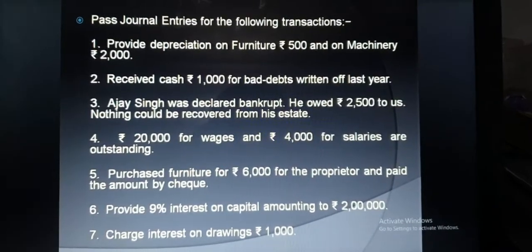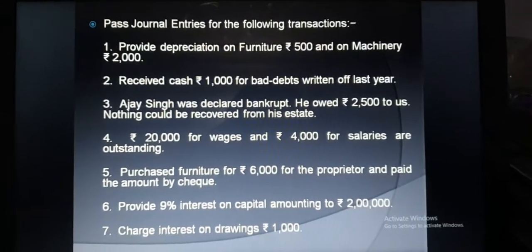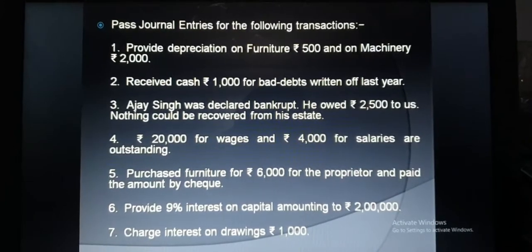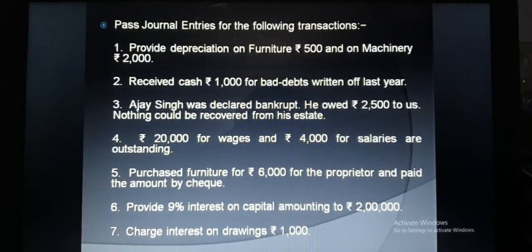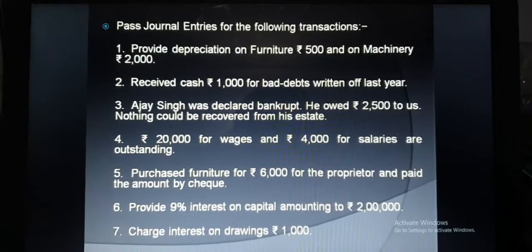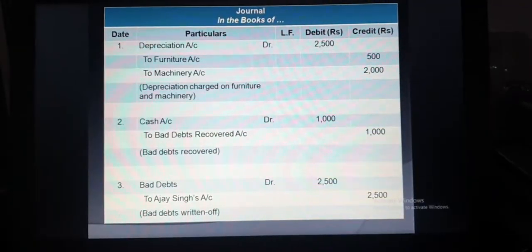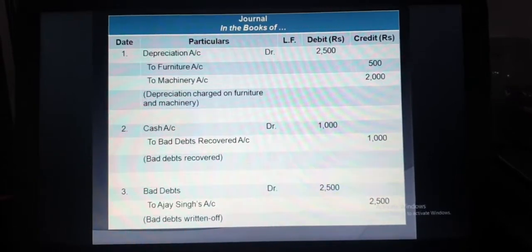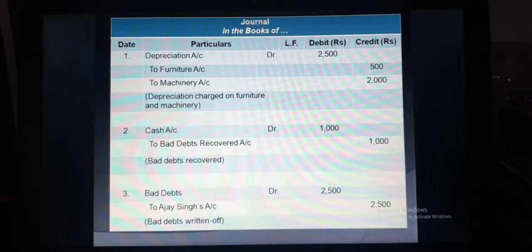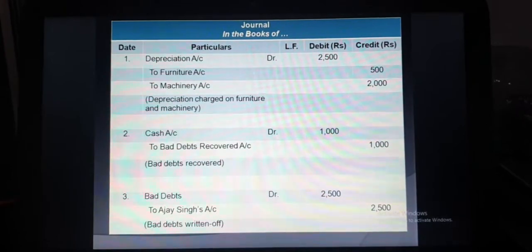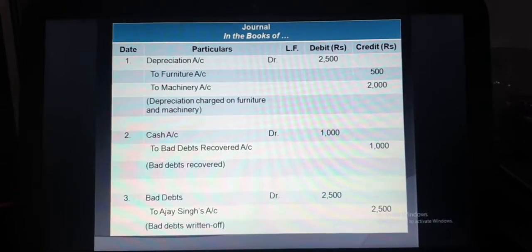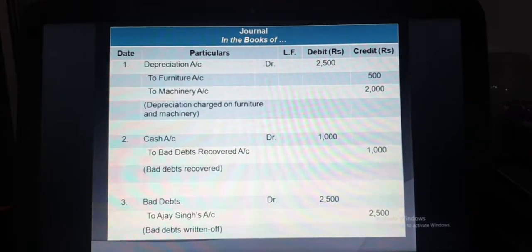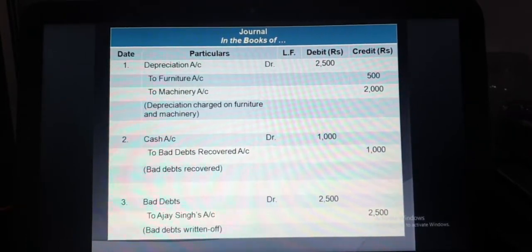Let's take one example to discuss all the important general entries related to depreciation, bad debts recovered, outstanding expenses, interest on capital and interest on drawing. So the first entry is related to depreciation charged on furniture and machinery. I told you that depreciation should be debited and the asset on which the depreciation is to be charged should be credited. So depreciation on furniture and machinery will be depreciation account debit to machinery and to furniture.